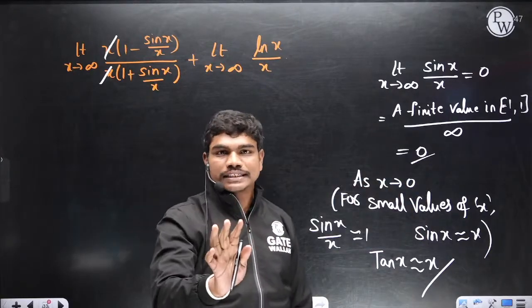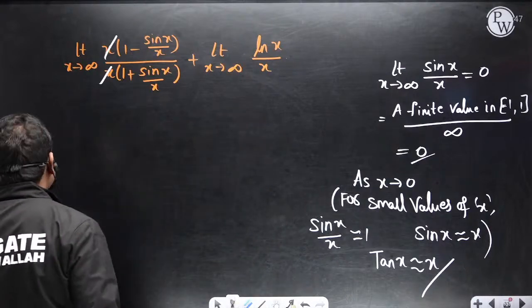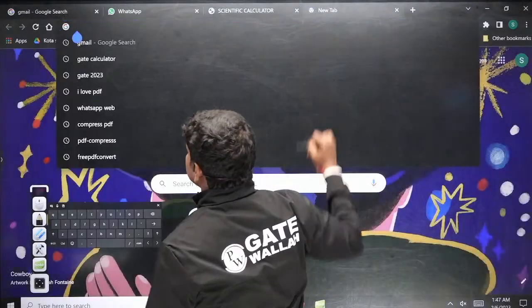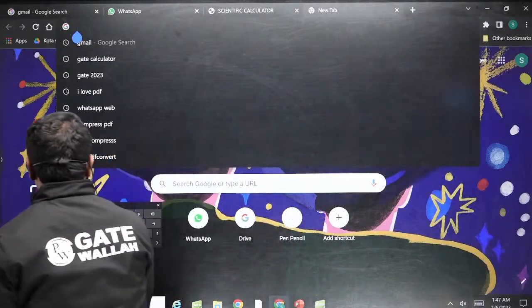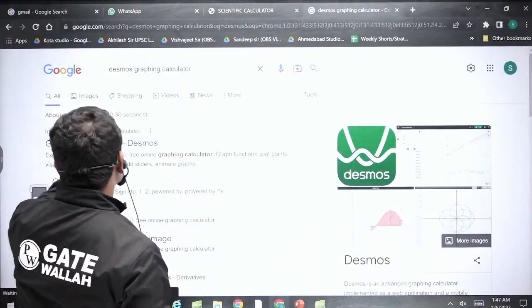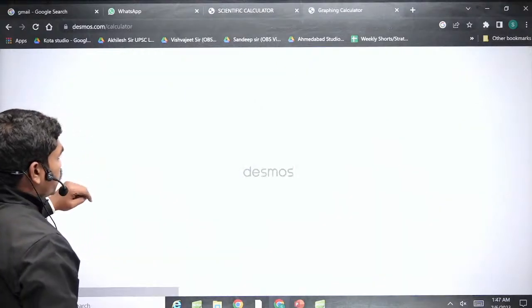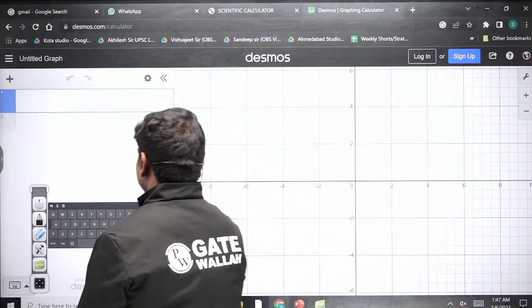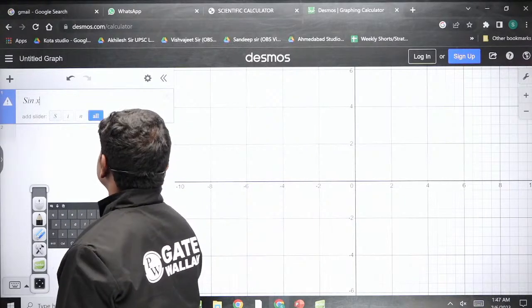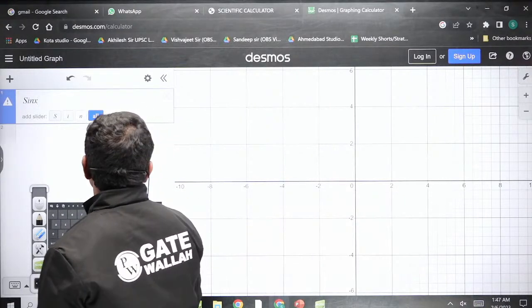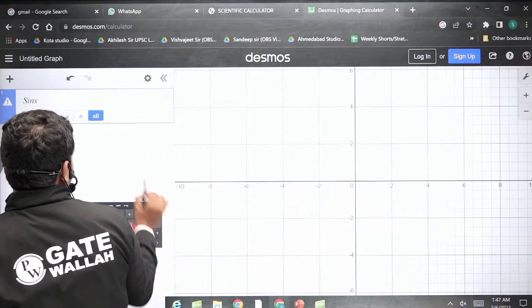I'll show you geometrically. Okay, there is one good plot. Actually, I used to do this in my research when I started PhD in my IIT. So I would like to show this to you. Desmos. Normally, if you want to find solution of any equations, I used to use this plot. So first of all, I am plotting sin x. Okay, so sin x. Okay, I think just a minute.